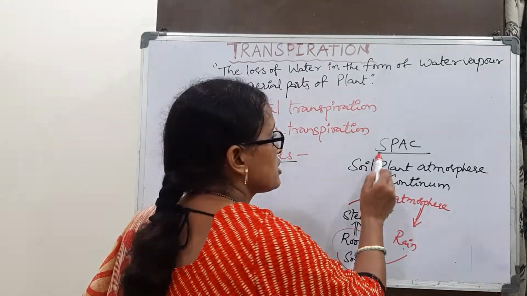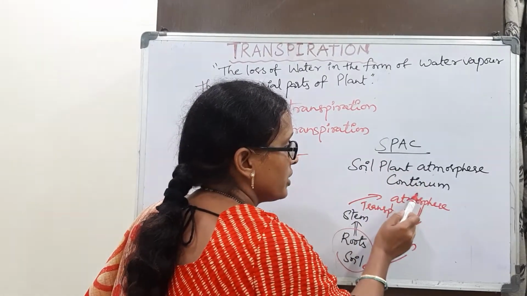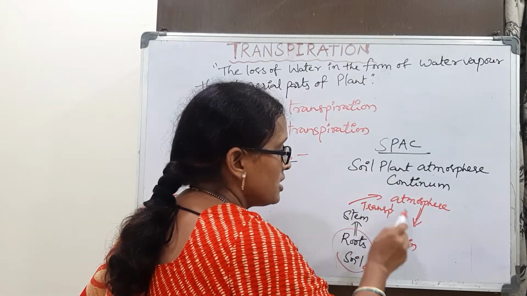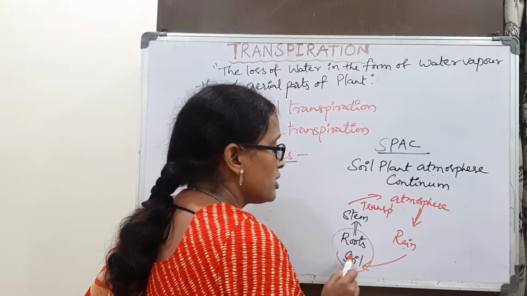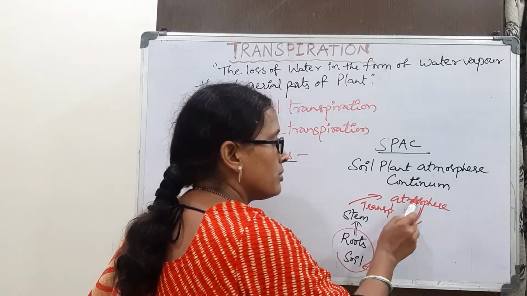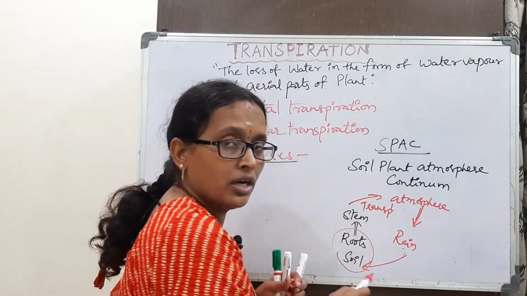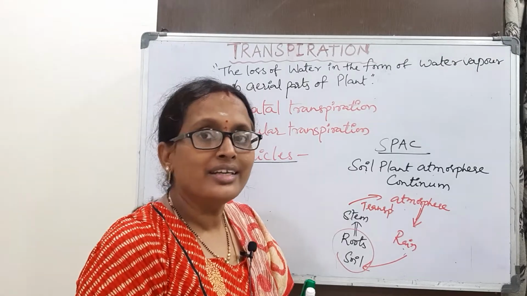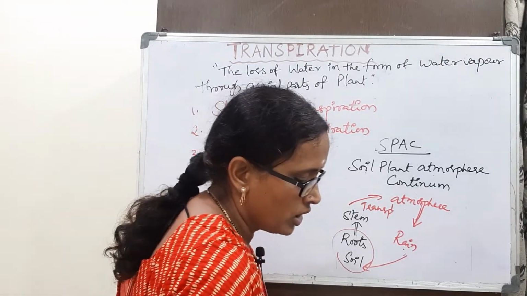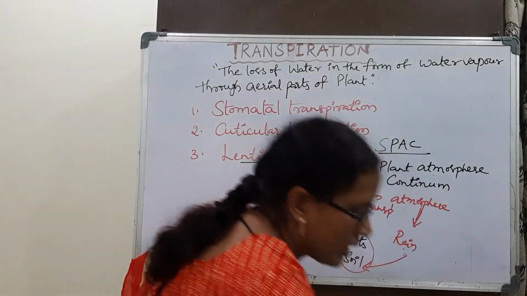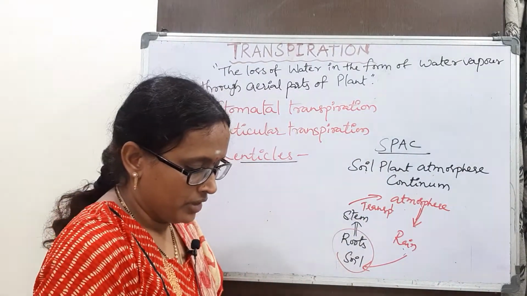That is called SPAC, soil plant atmosphere continuum. So water continuously moves from the soil to the plant, from the plant to the atmosphere, then again with the rain it comes back to the soil. That is called SPAC, soil plant atmosphere continuum.